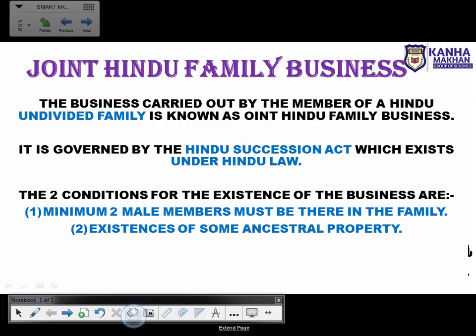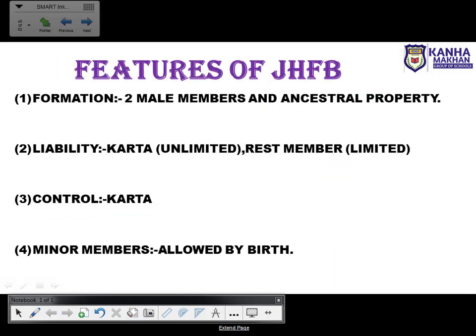Right? Let's move on to the next, that is the features. Now we'll discuss some of the features of joint Hindu family business. First one, formation. The formation of a joint Hindu family business is very easy, as you need to fulfill only two conditions. The first condition is 2 male members, and the second is that there must be some ancestral property.